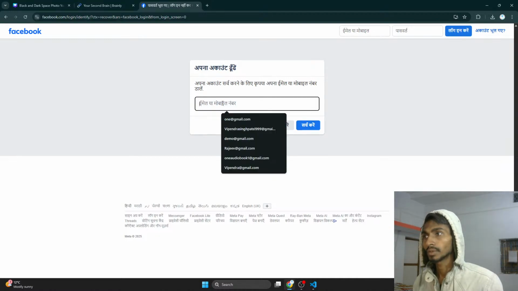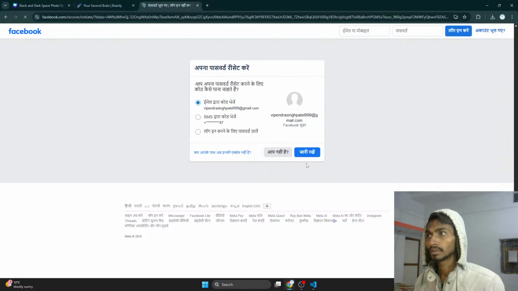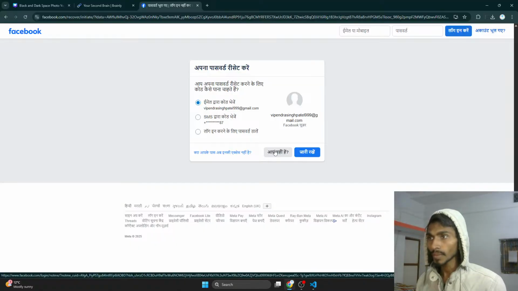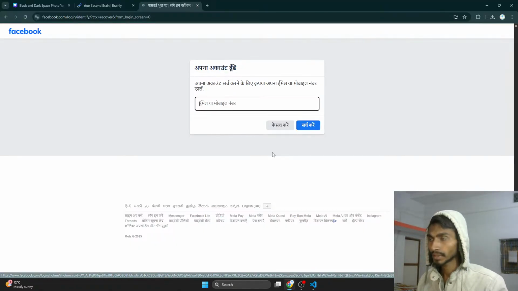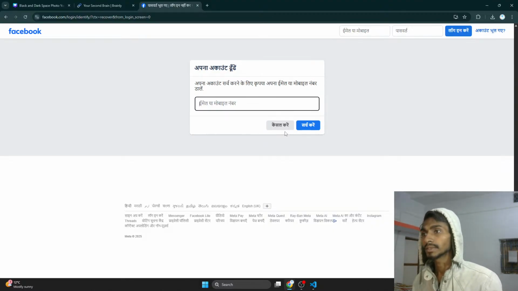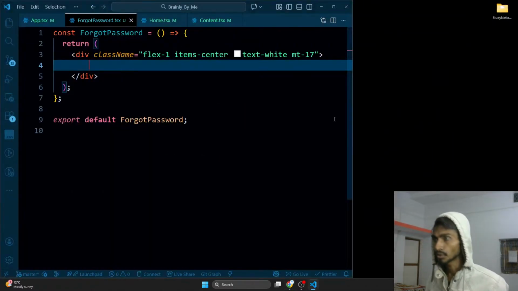So I will have to enter my email like this one. Search, and after that an email will be sent. Okay, this is it. Cancel this. Fine, I got this. If I cancel it, I'm redirected to the login page. That's fine.